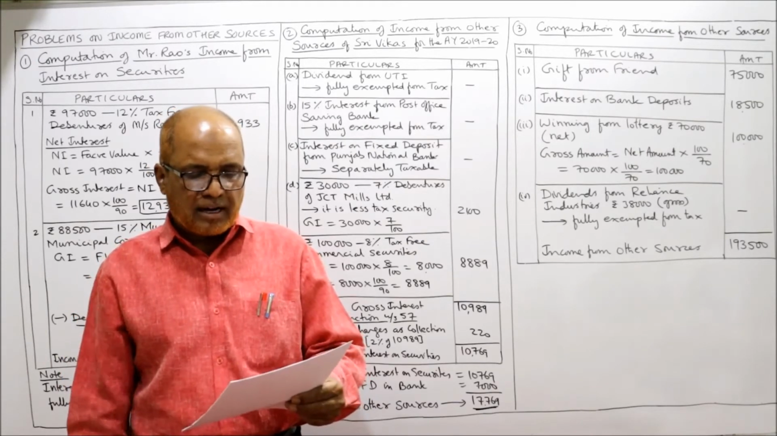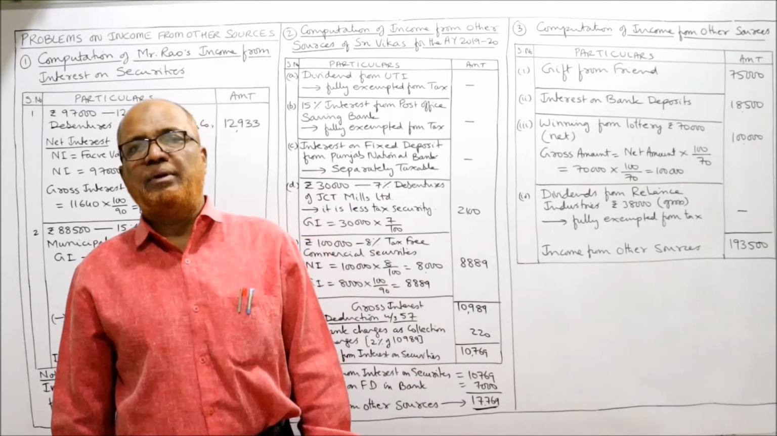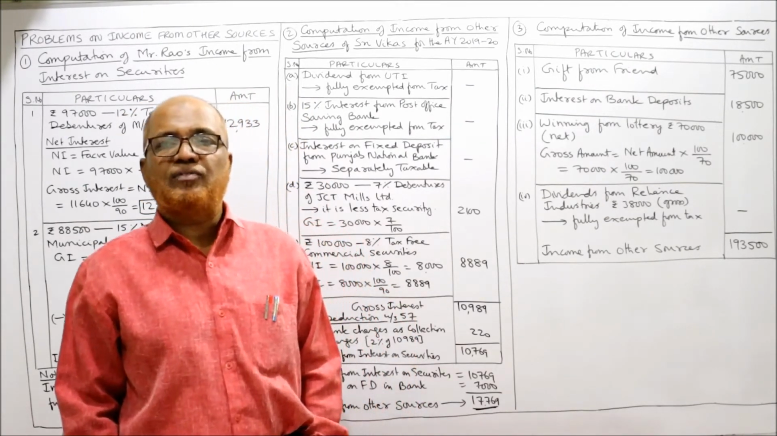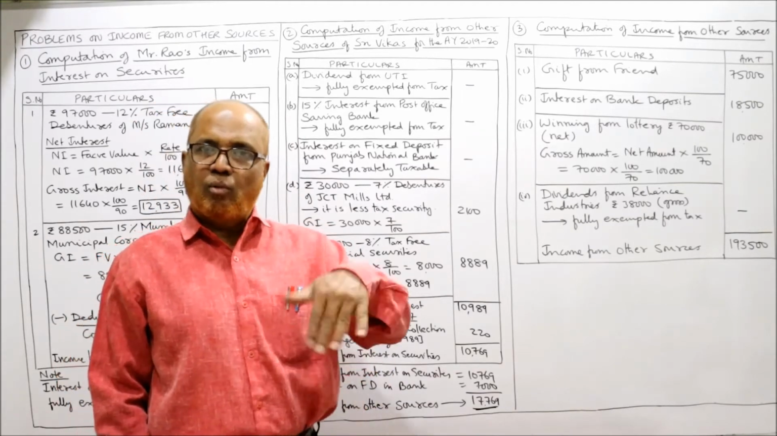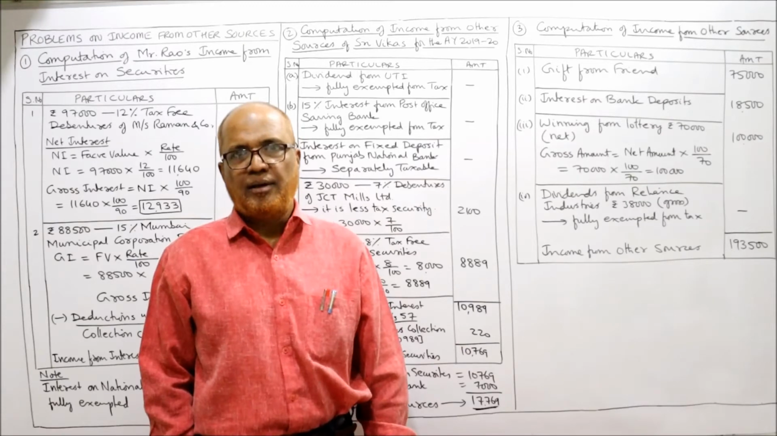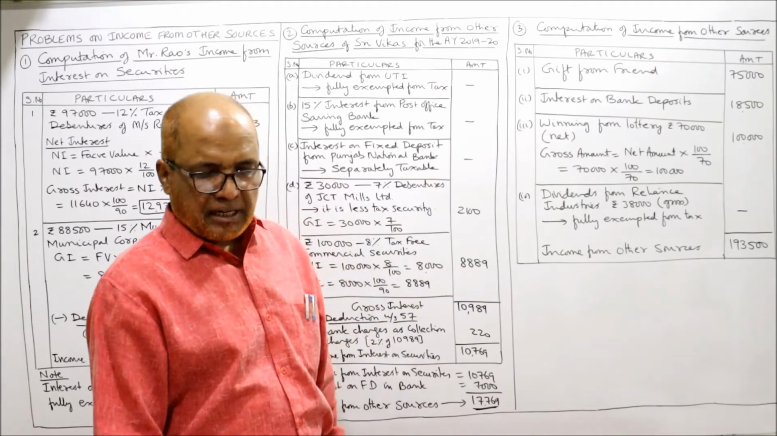Then dividends from Reliance Industries rupees 38,000 gross. Dividend received from Indian domestic companies is fully exempted, but up to the limit of 10 lakh. If the dividend is more than 10 lakh, then 10% flat rate of tax will be applied. But here dividend income is only 38,000, fully exempted from tax.